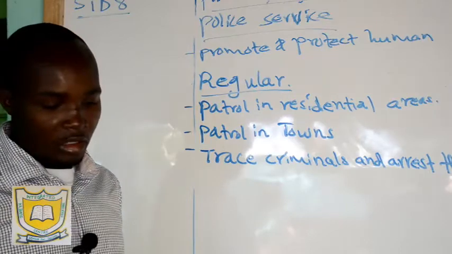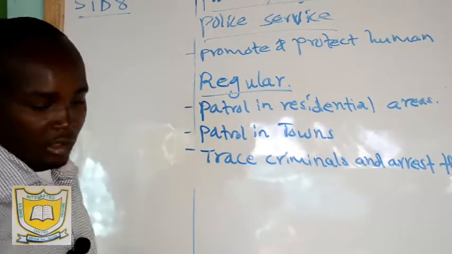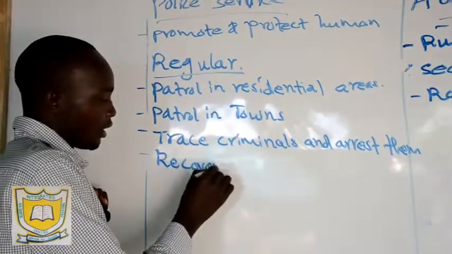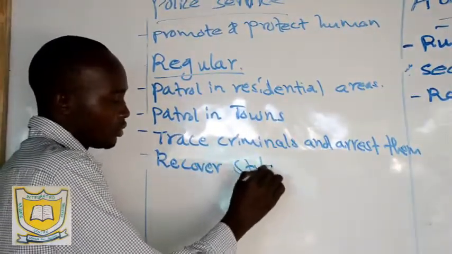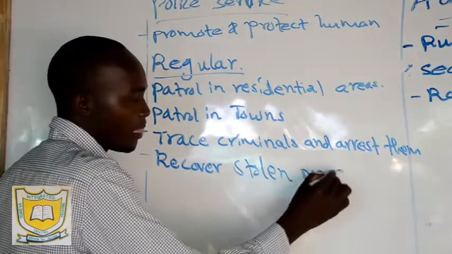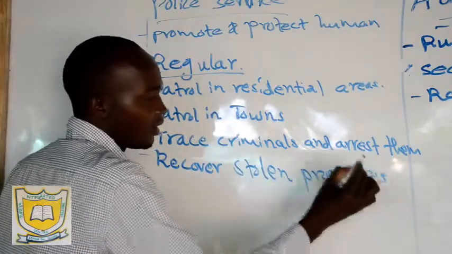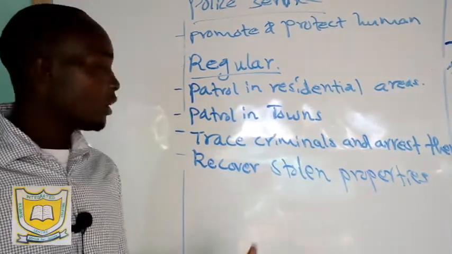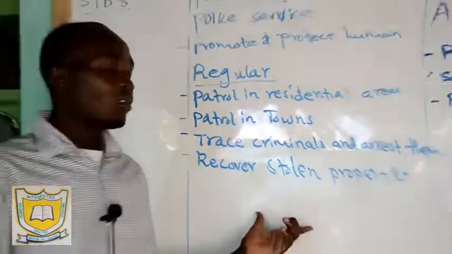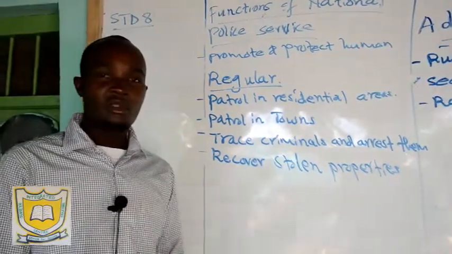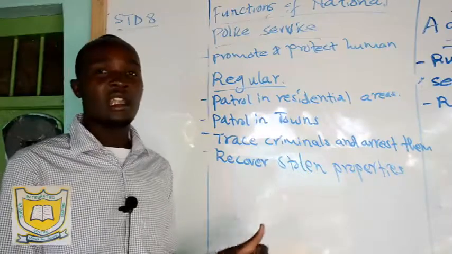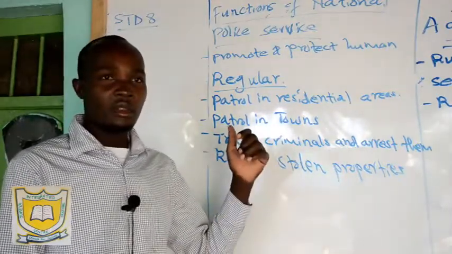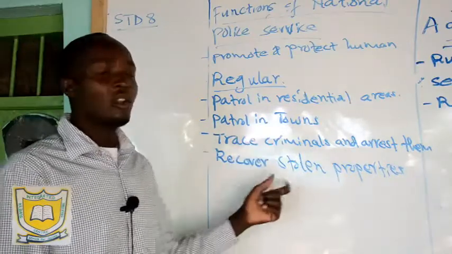Then we have police recover stolen properties and return them to the owners. Maybe some people have stolen property from somebody, so they will recover it, then they take it to the owner. Then these criminals are taken to the court of law where they are charged. Then they can be punished by the judiciary or the law of Kenya.